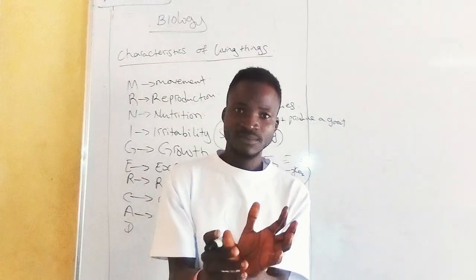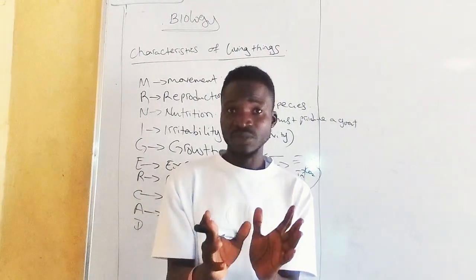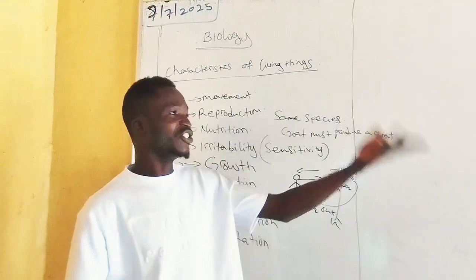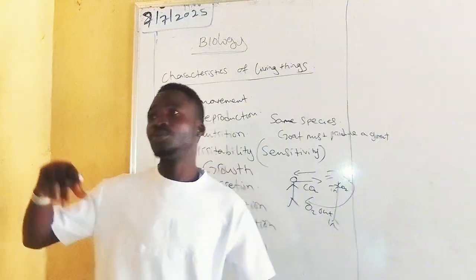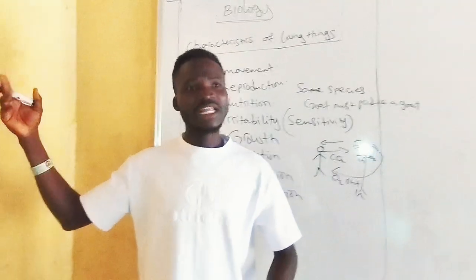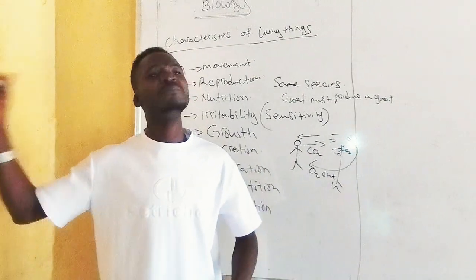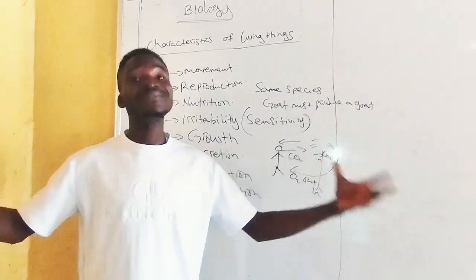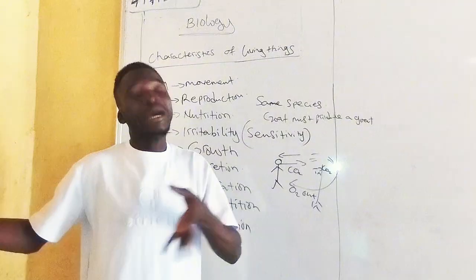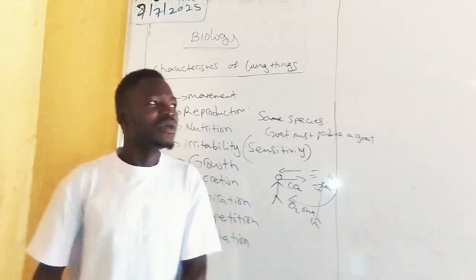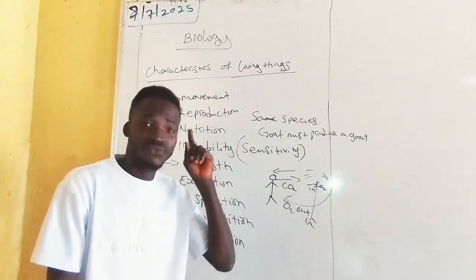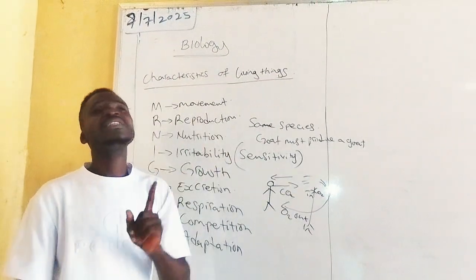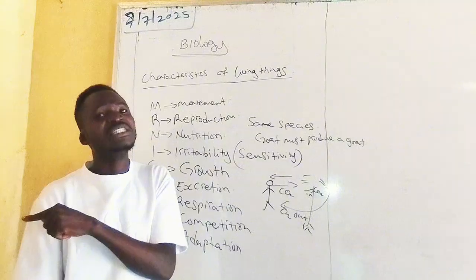Now let me give an illustration. We have twins. There are many factors anyway, but let me pick adaptation. One of them grew up here in Nigeria, and another grew up in the United States. The person that grew up in the United States will be very familiar with the code, familiar with the system. The person must have adapted to the system there. Now, the person here in Nigeria all of a sudden travels to the US. He or she is going to have problems. Why? The person is not yet adapted to that environment.